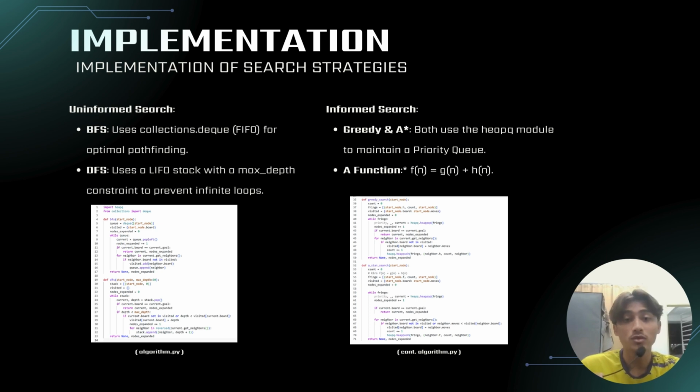Next, in algorithm.py, we implemented all four algorithms. For BFS, we use a first in, first out queue from the collections module to guarantee the shortest path. For DFS, we implemented a max depth or depth limit as a safety measure to prevent the program from crashing in the large state space. For our informed searches, A star and greedy, we utilize the heap queue library to always expand the node with the lowest cost first.